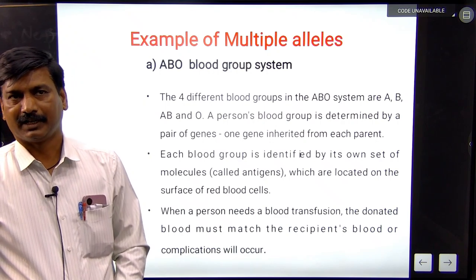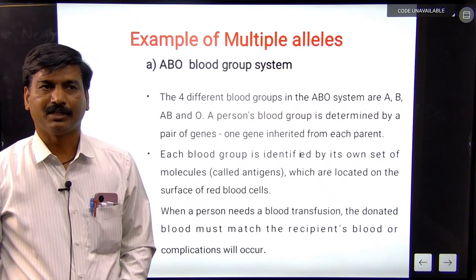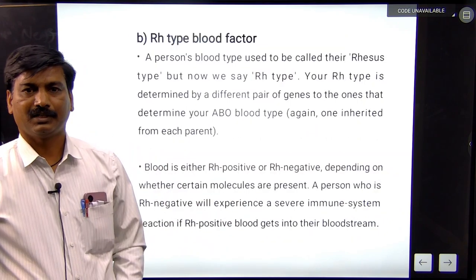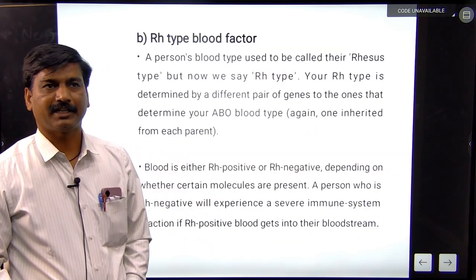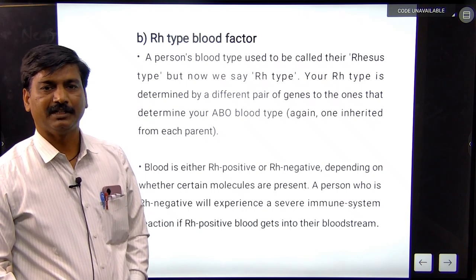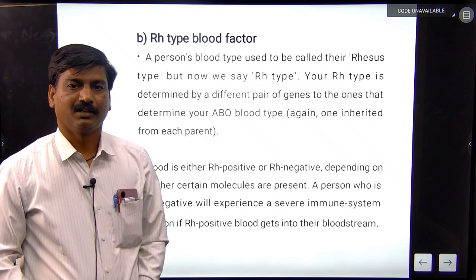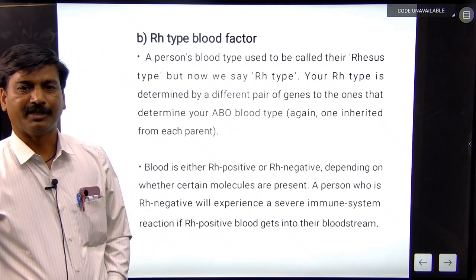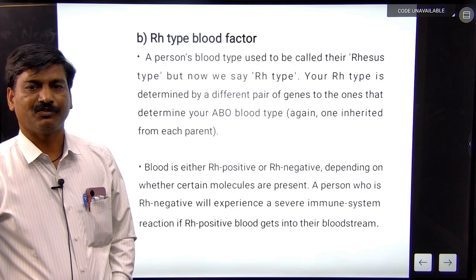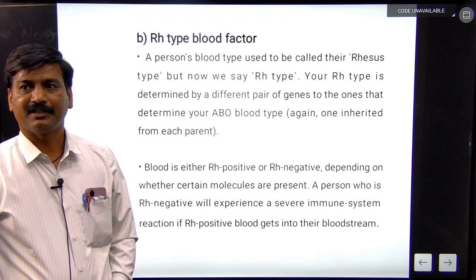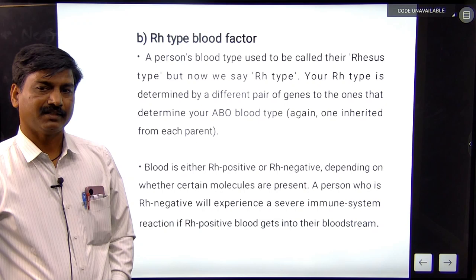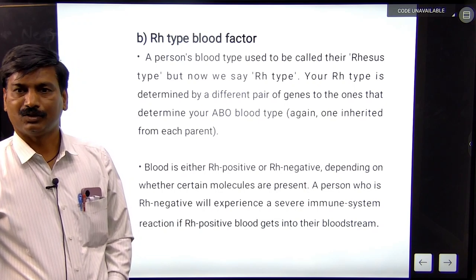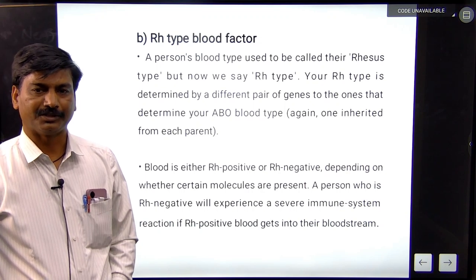Multiple alleles are seen in the ABO blood group system. The RH factor is also a major factor. A person's blood group type is named after the rhesus monkey, RH. Your RH type is determined by a different pair of genes from the ones that determine the ABO blood group system.